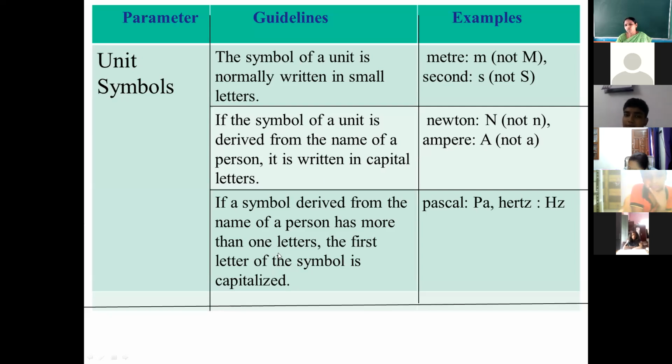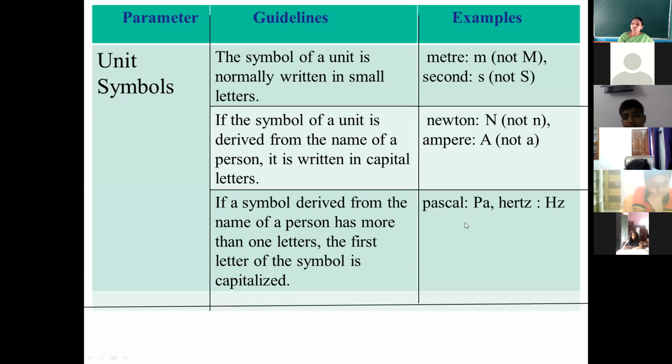So these are the three rules which we follow when writing the symbol of any unit. First of all, we check whether the unit is named after a scientist or not. If it is not, we write its symbol in small letters. Second, if the name of the unit is on a scientist's or person's name, then the symbol of the unit must be written in capital letters.